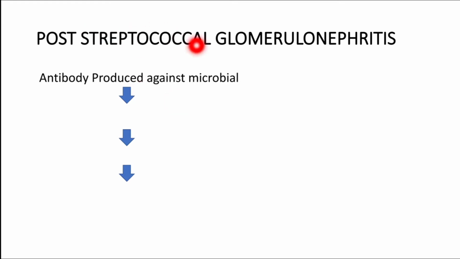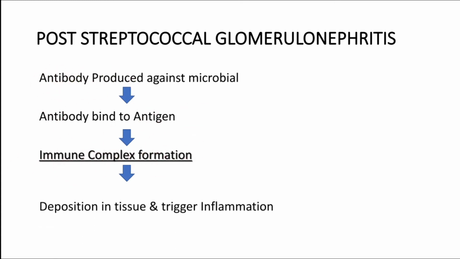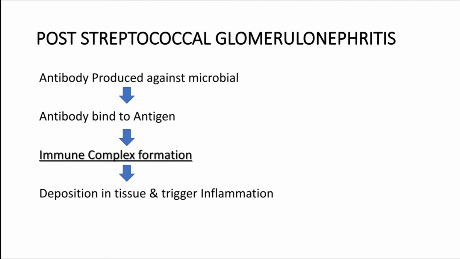Against the streptococcal antigen, your body will produce antibody. Whenever the person is having infection, the antibody will be produced against the streptococci, right? That antibody will bind to streptococcal antigen, and they will form the immune complex. The antigen antibody complex is known by the name immune complex. Because of immune complex formation, they will get deposited in the tissue, particularly in the glomerulus, and they will trigger the inflammation. That is known by the name post streptococcal glomerulonephritis hypersensitivity.